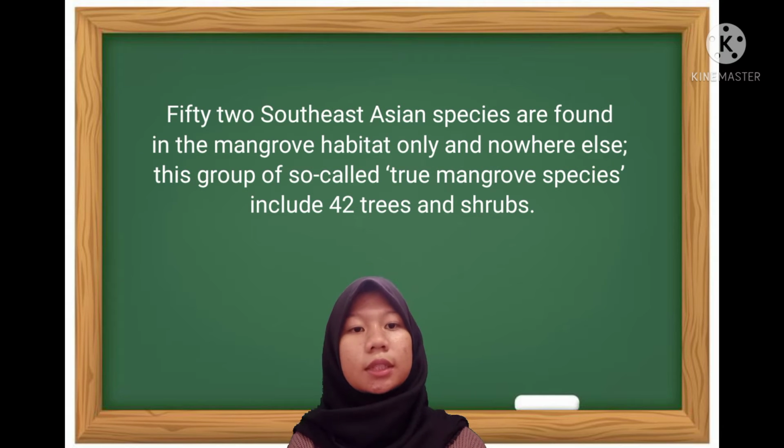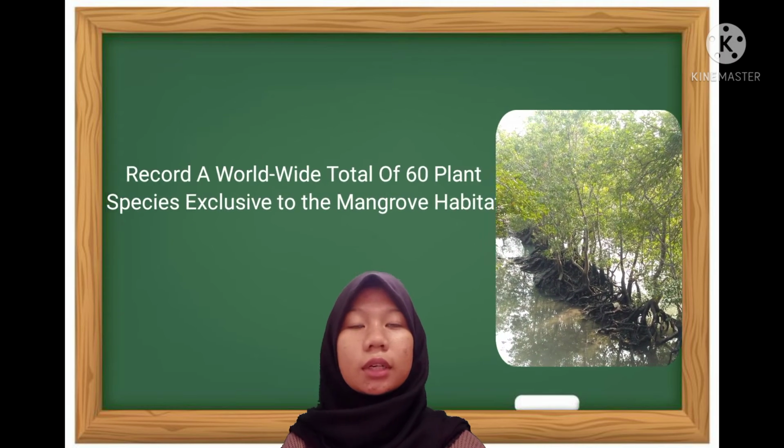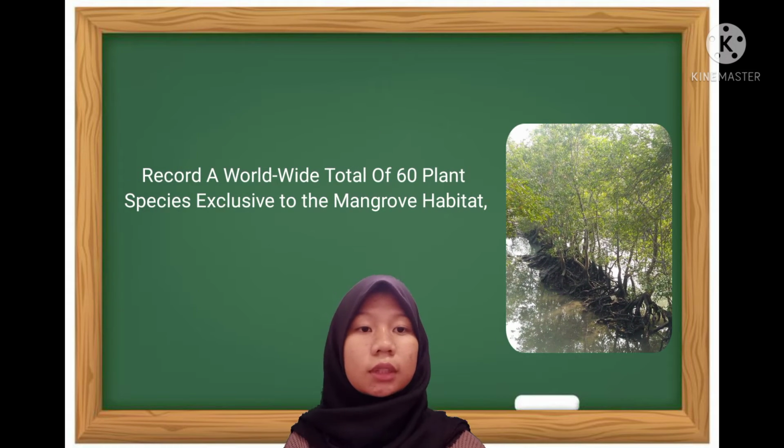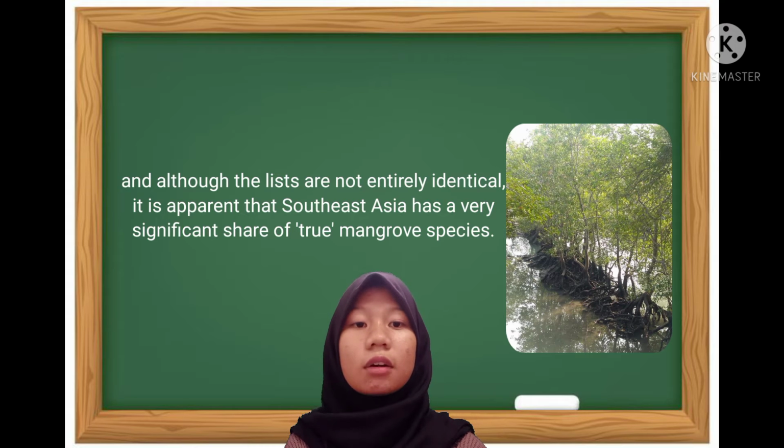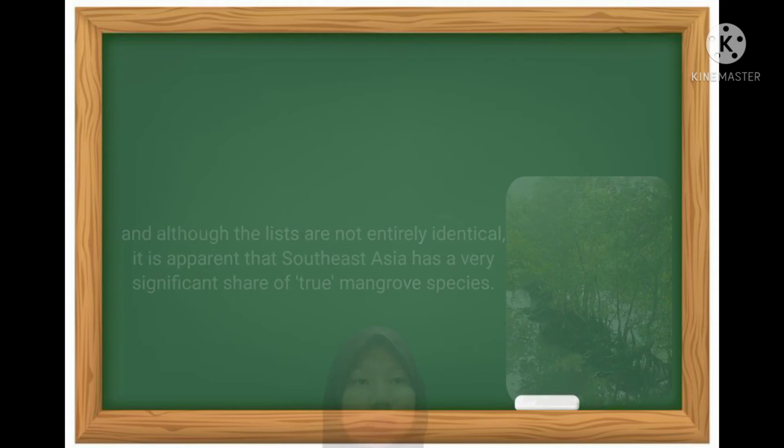52 Southeast Asia species are found in the mangrove habitat only, and the group of true mangrove species includes 42 trees and shrubs. Records give a worldwide total of 16 plant species exclusive to the mangrove habitat, and although the lists are not entirely identical, Southeast Asia has a very significant share of true mangrove species.